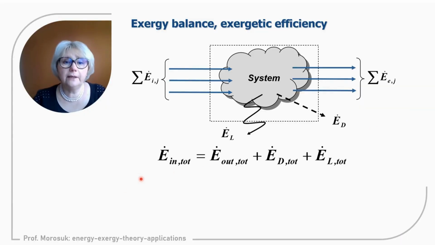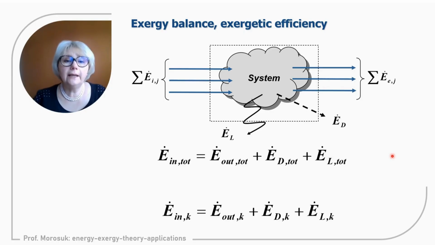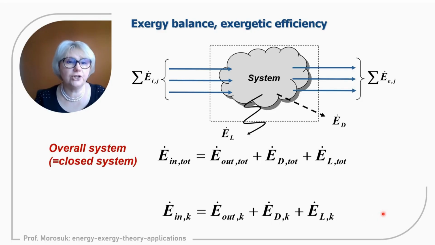So the equation can already be rewritten in the form of incoming and outgoing streams, and the same equation also for incoming and outgoing streams. And now we can see that the only difference in these equations is the subscript. In the first equation, subscript tot, in the lower equation, subscript k. So this is the modern nomenclature for exergy analysis.